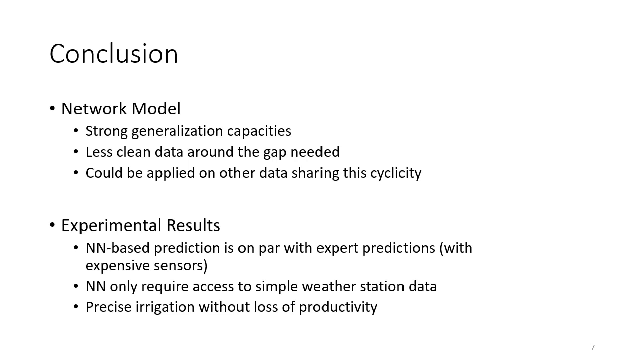We also experimented in a real crop, and we showed that the neural network is on par with what expert predictions are achieving in terms of productivity and water consumption. And all that without using any complicated data, but only the weather station data.